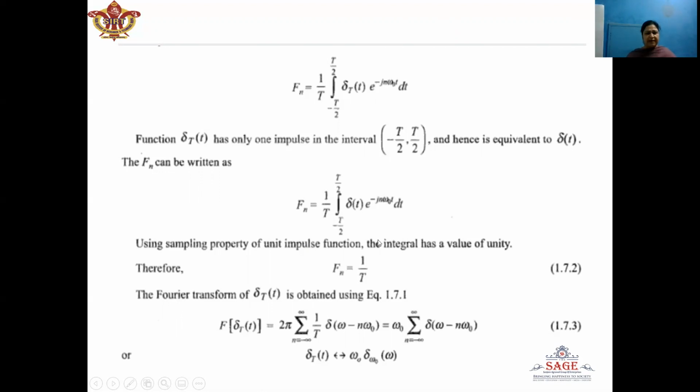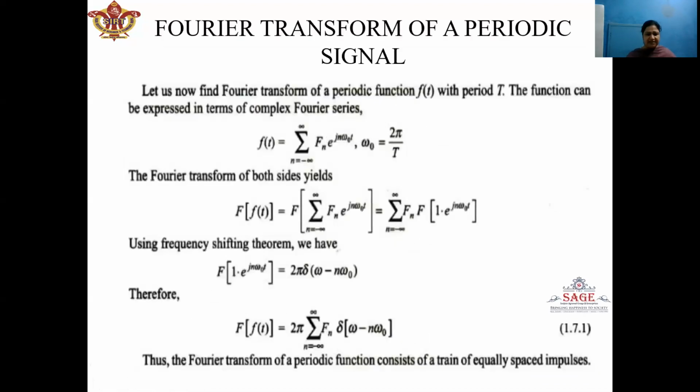Now I'll be left with only the integral from minus T by 2 to plus T by 2 of delta t. We know that the area under the unit impulse function is 1, so the value of this integral will be 1. So the value of the Fourier series coefficient will be 1 by T. Now, taking this value of 1 by T, I'll substitute the value of Fn in this expression.